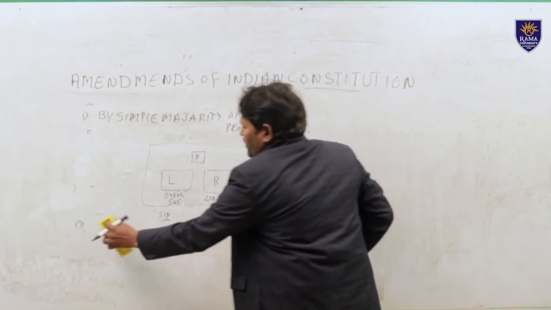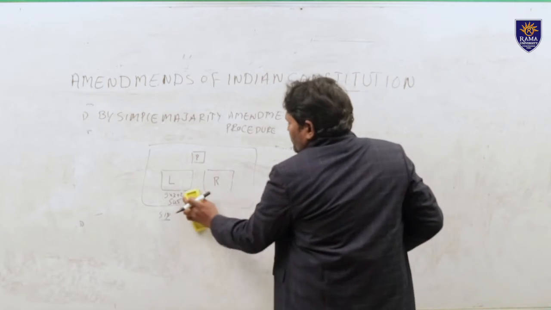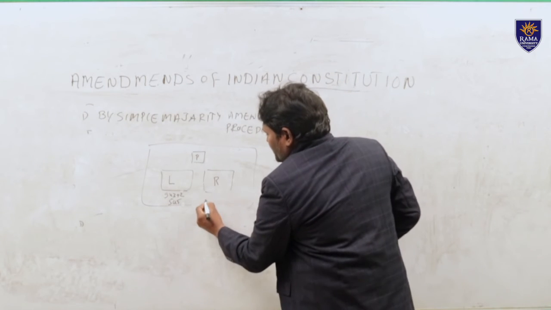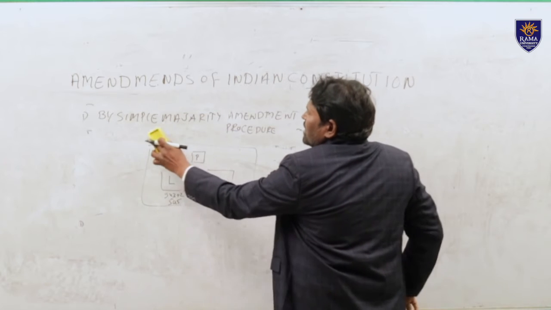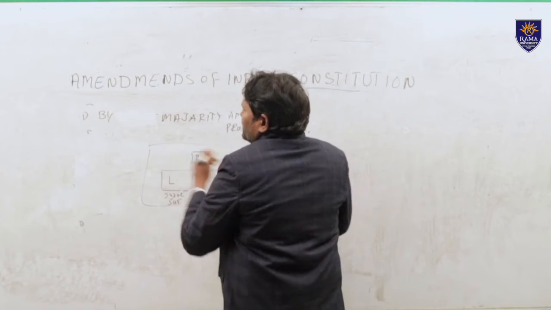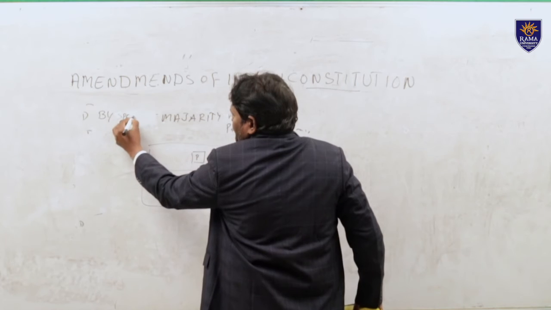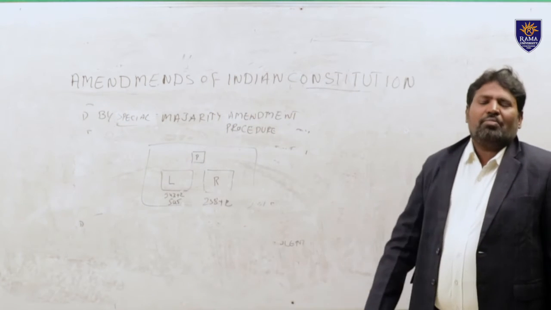So that is the first procedure, the simple majority amendment procedure. The next one is by special majority. By special majority amendment procedure.